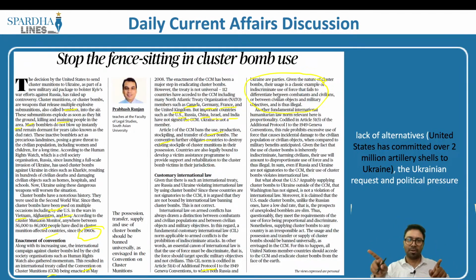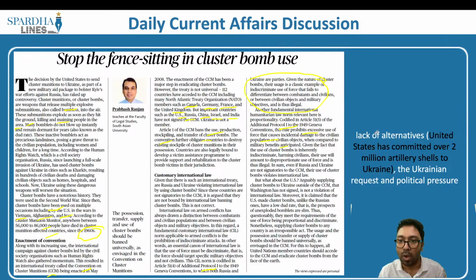Yes, they may not be part of the CCM, but they are part of the customary international law, they are part of the Geneva Conventions, which basically means that you are violating some of the norms that have been proposed in the Geneva Convention. So basically you are violating the Geneva Convention, says the author. Further, Article 51(5) of the Additional Protocol of the Geneva Convention says, the rule prohibits excessive use of force that causes incidental damage to the civilian population or civil objects when compared to the military benefits anticipated. Now the question is, why is United States of America transferring or distributing these to Ukraine?